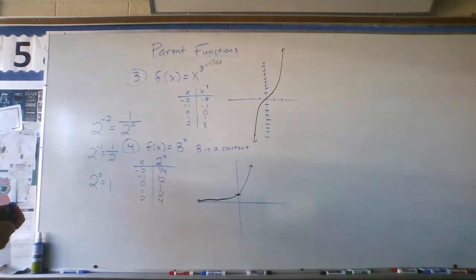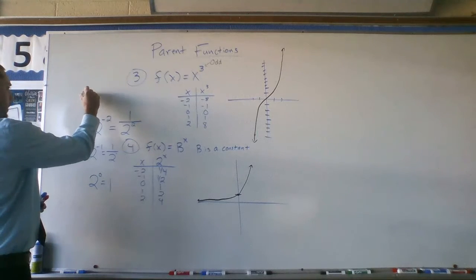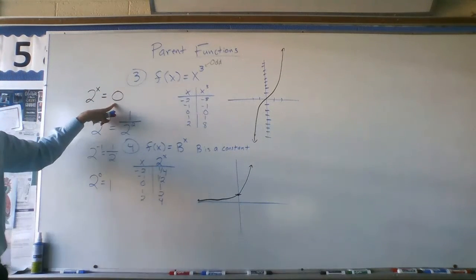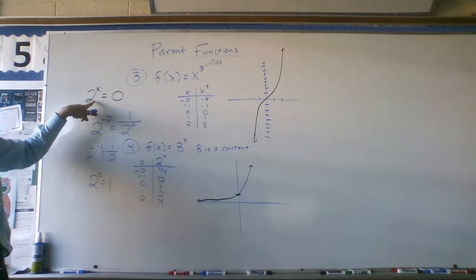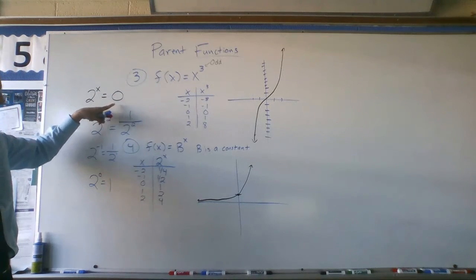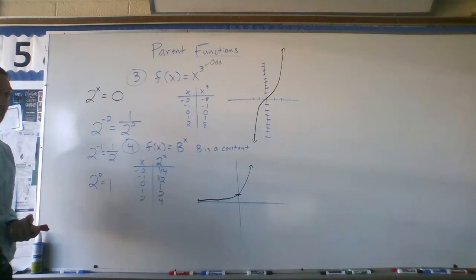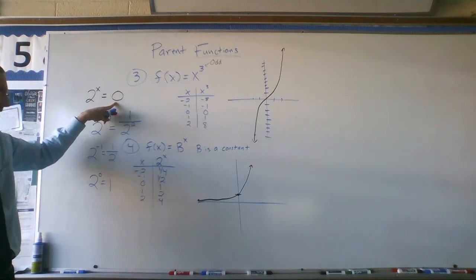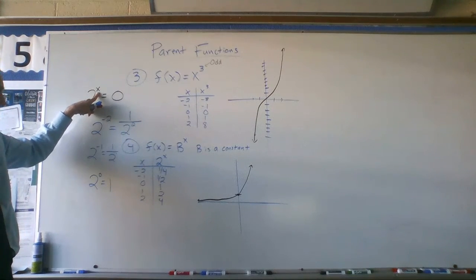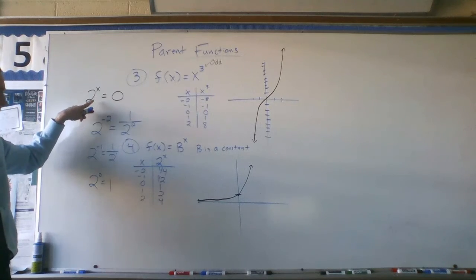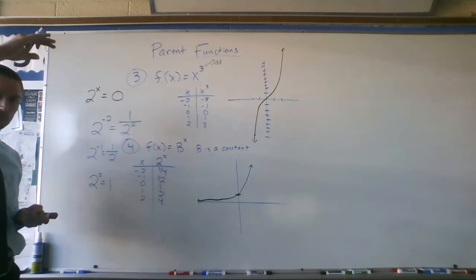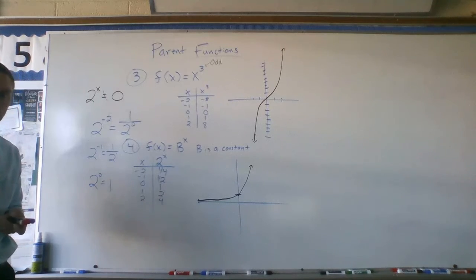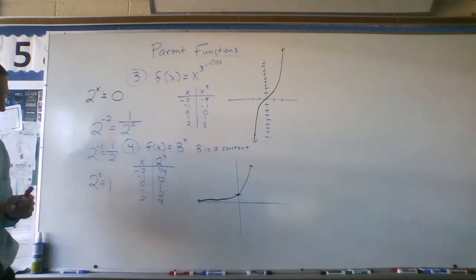How could we check? So something we could do to check is we could try to brainstorm about this. Is my output ever going to be equal to 0? So 2 to what power is equal to 0? And we said 2 to the 0 is 1. We said all of our negative numbers just give me a reciprocal. All of my positive numbers are just going to make this bigger, bigger, bigger. And so there's no way that we can ever have 2 to the x equal to 0. So it's never going to touch there.